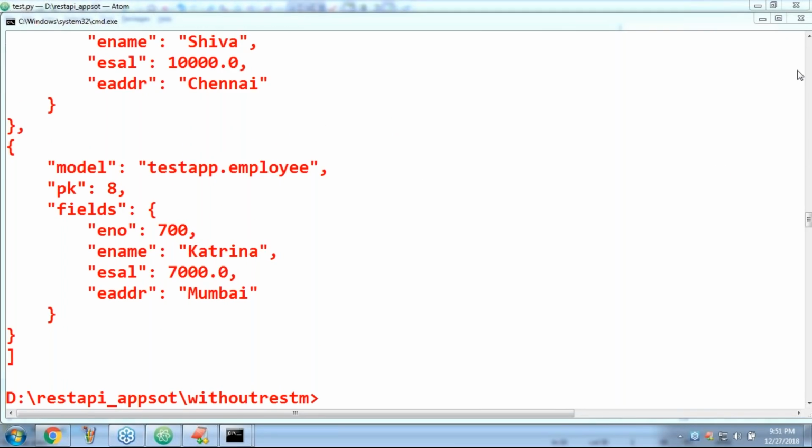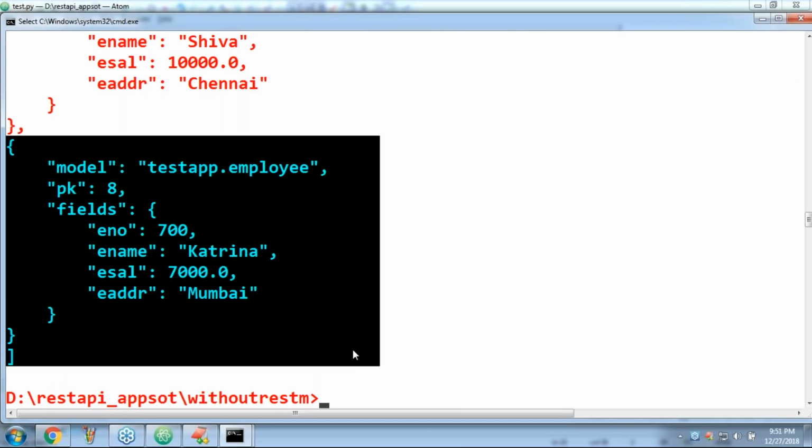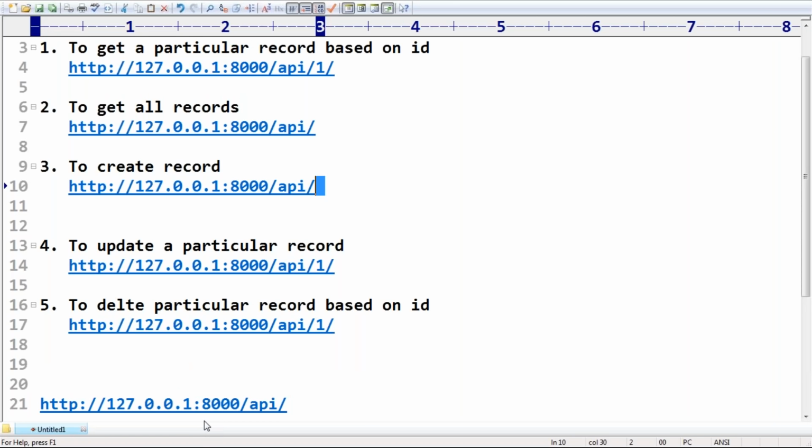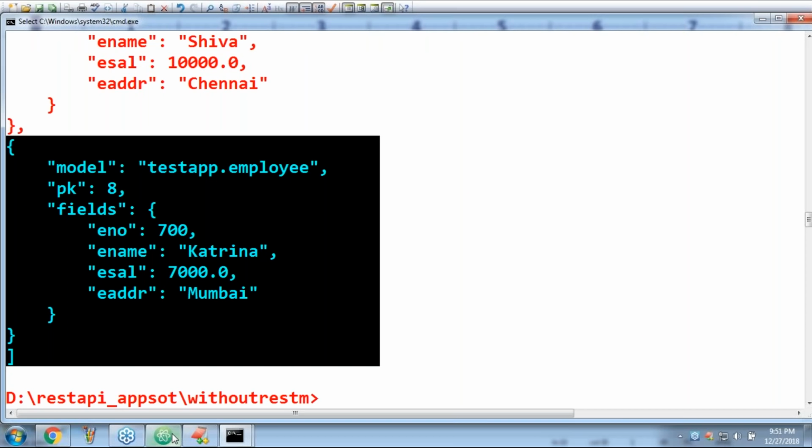Observe carefully. A new record came or not? That's what you people should be aware of. So now post is also working. Post is also working based on the same URL only.